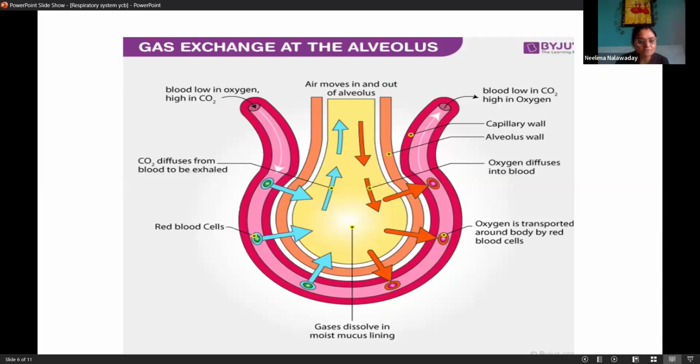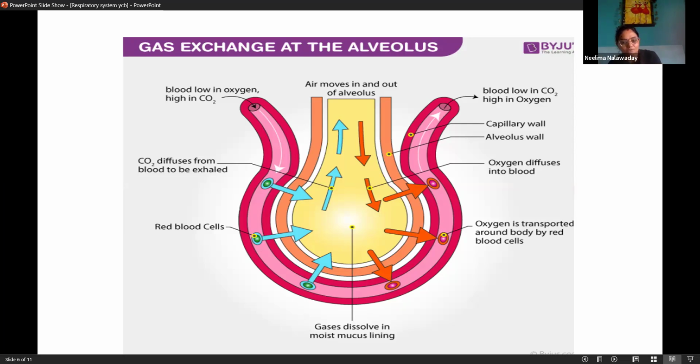Alveoli, how gas diffusion happens. Blood low in oxygen comes there with carbon dioxide. Carbon dioxide molecules go into alveoli, and oxygen molecules from alveoli come into blood. Because of hemoglobin, they are getting attracted towards hemoglobin.